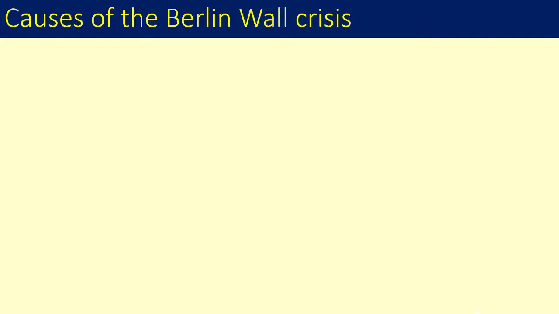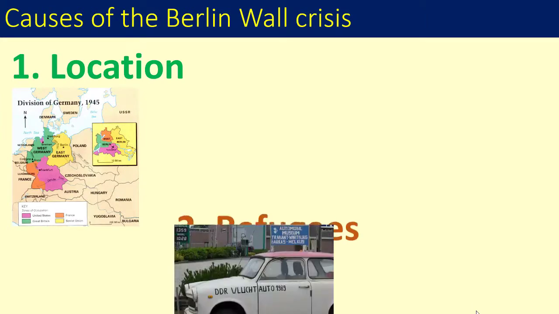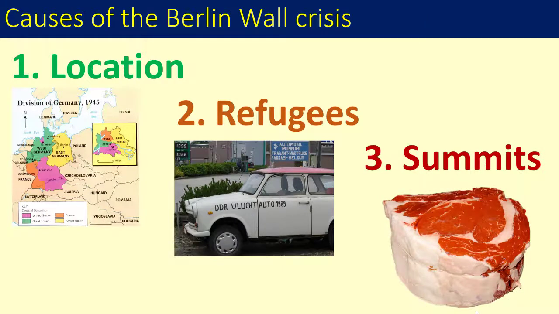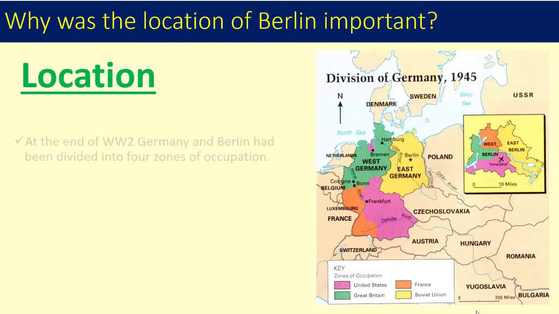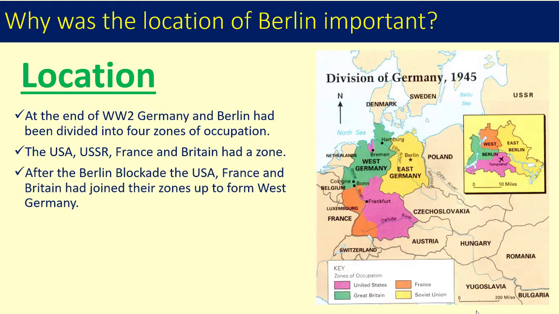There are three main causes that led to the Berlin Wall being built: the location of Berlin, the refugee crisis, and failed summits. When it comes to the location of Berlin itself, following the Second World War, Germany and its capital Berlin had been split into 4 zones belonging to America, Britain, France and the USSR. After the Berlin blockade in 1948-49, America, France and Britain had joined up their zones to form what became known as West Germany, while the USSR's zone became known as East Germany.